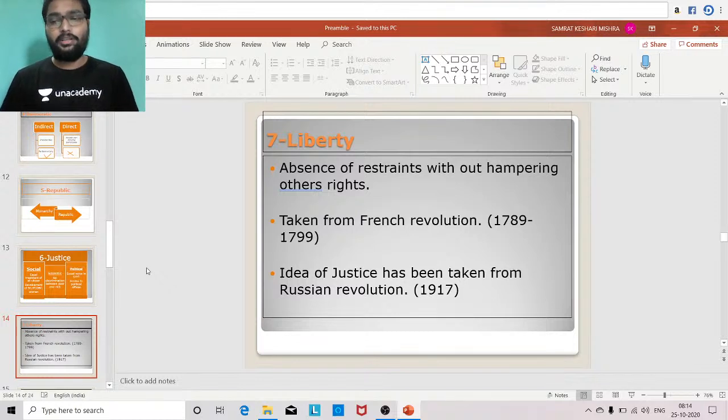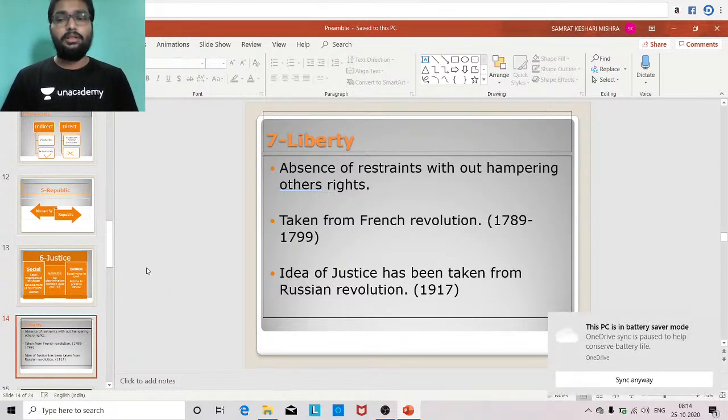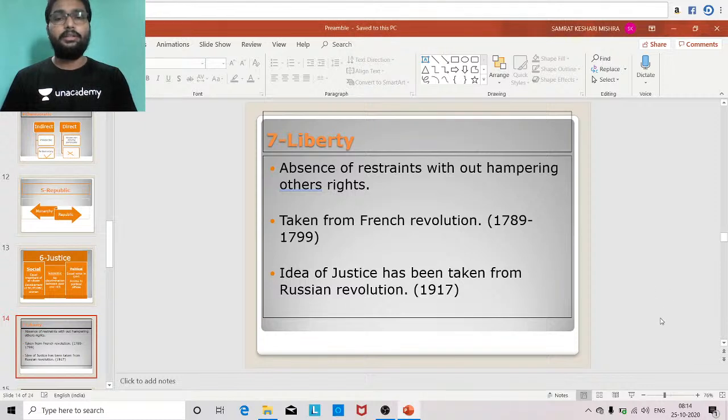The next and the most important keyword which is there in the preamble of the Indian constitution is liberty. So let's discuss liberty. Liberty means absence of any restraint, absence of any constraint. What does it mean? We will be given freedom without any kind of constraint. And a question comes up: up to what extent is freedom given? The freedom we enjoy is up to such an extent that it should not hamper the rights of others.